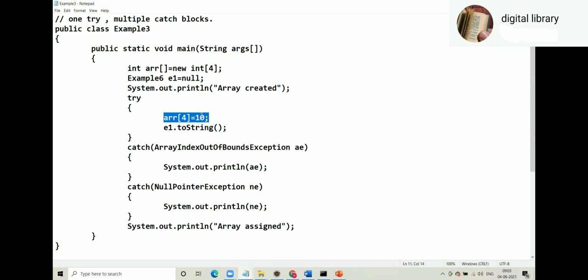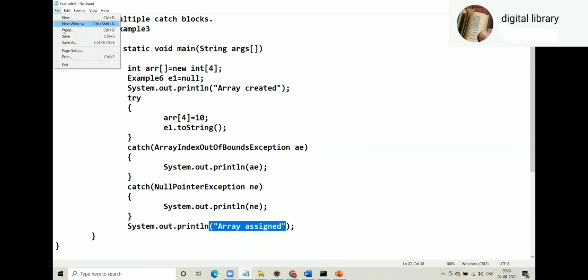So the JVM will create an object of array index out of bound exception, which contains information about that exception, such as call stack, error message, etc. Then the JVM will throw that object to our application. When the JVM throws that object, we will collect it in this AE. So control will come here and this line will be skipped. Control will not go to catch null pointer because that exception never came. And then it will print array assign.